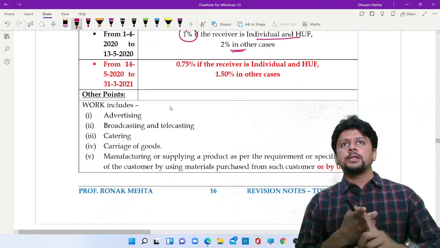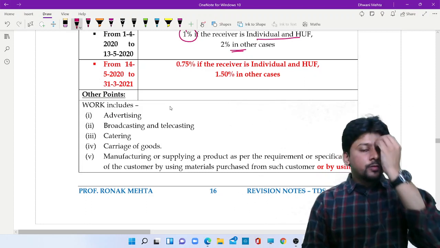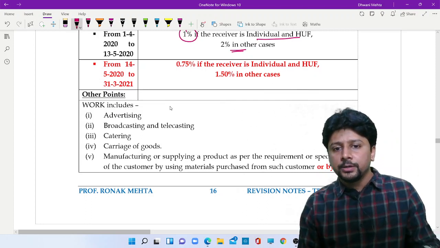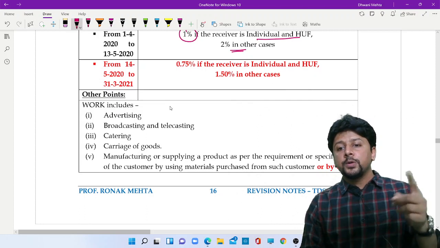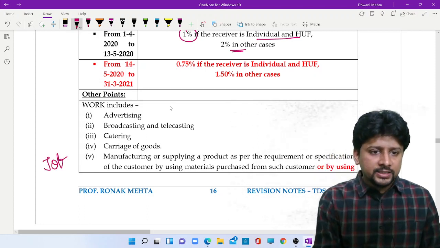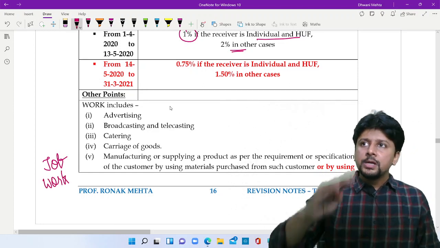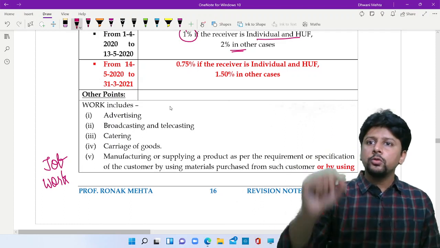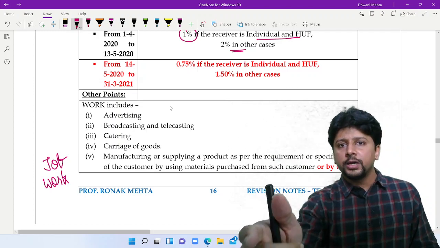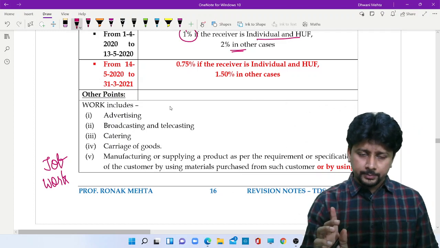Work includes advertising, broadcasting, transportation of goods, catering, and manufacturing and supplying a product as per the requirement of the customer by using materials purchased from such customer. That means what you are doing is basically job work. Customer is giving material to you, customer is giving the order, he is telling you what type of product he wants. You have to just do the job work and give the product to him. Then it is a work contract.